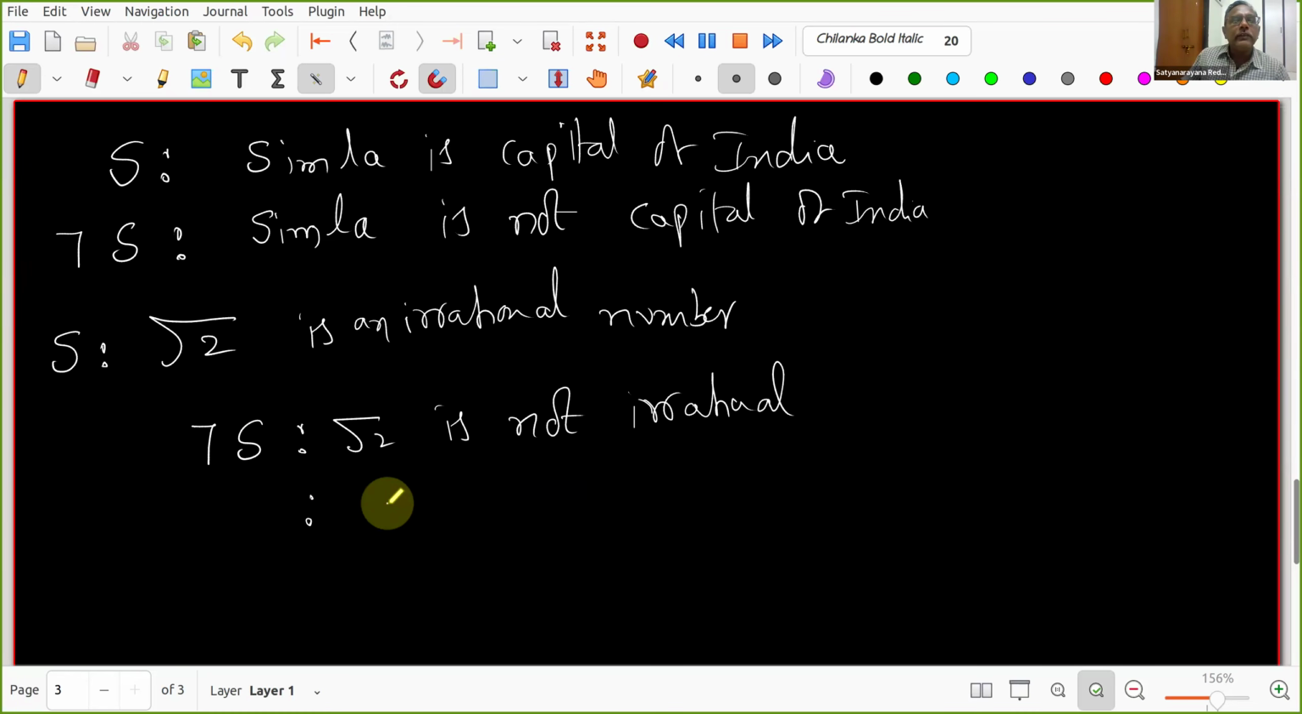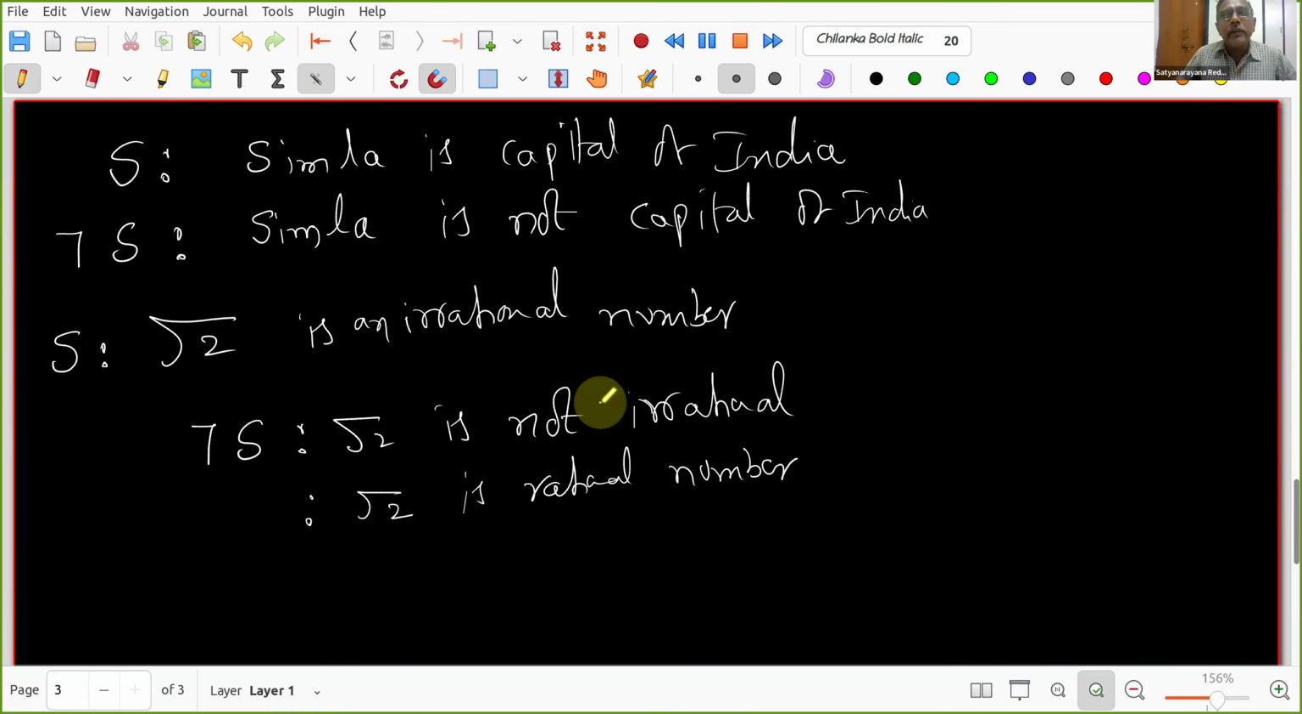So, but root 2 is irrational is same as, can you comment? Root 2 is not rational is same as root 2 is a rational number. Okay, please do not answer. So root 2 is a rational number, right?